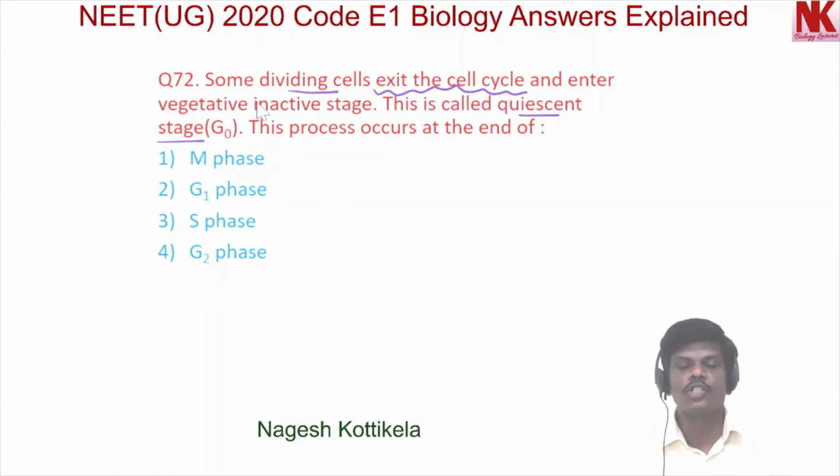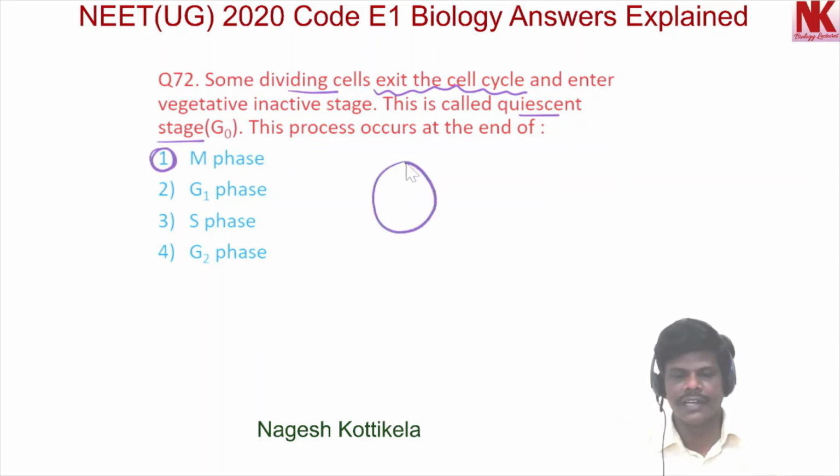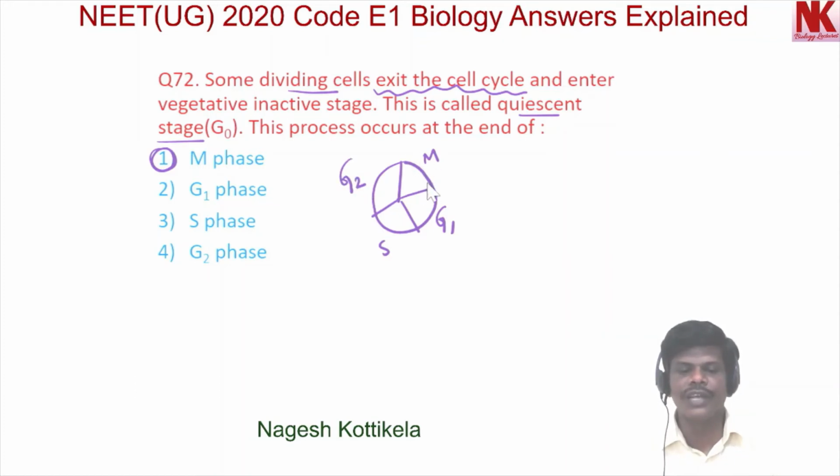The most appropriate option is option 1, M phase. If we look here in a rough diagram, if we consider this as M phase, G1 phase, S phase and G2 phase, after completion of M phase, the cell enters into G0 phase.